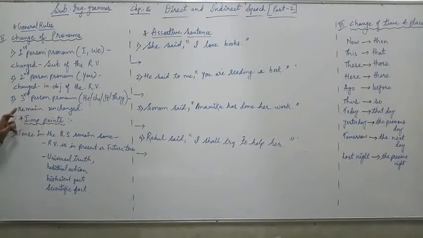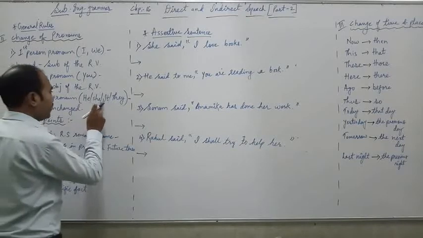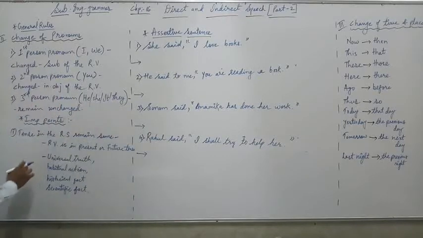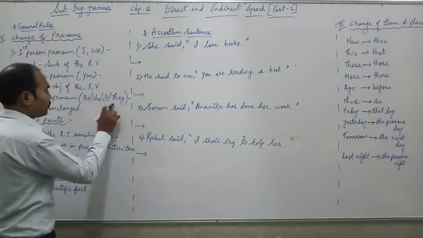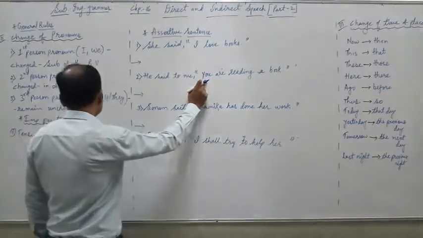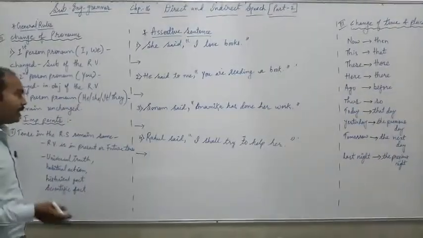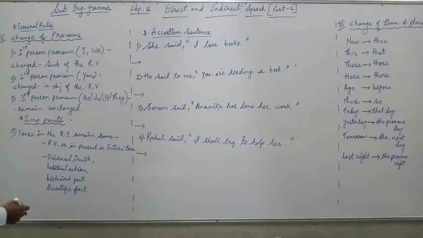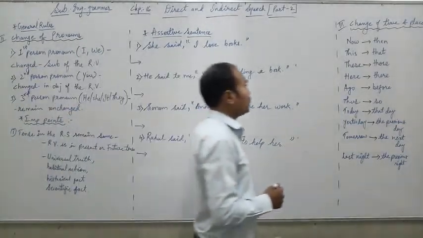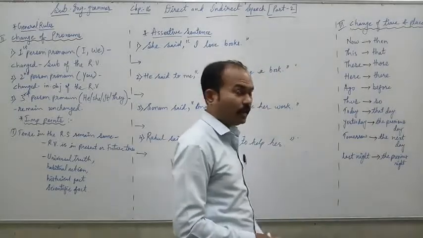Point number 3. Third person pronouns, that is he, she, it and they, remain unchanged. When he, she, it, they appear in the reported speech, they will not change; they will remain the same in indirect speech. What is your answer?